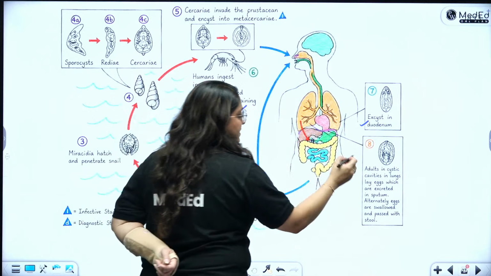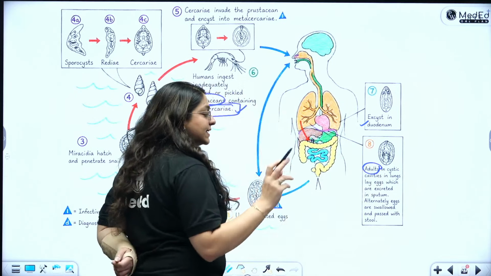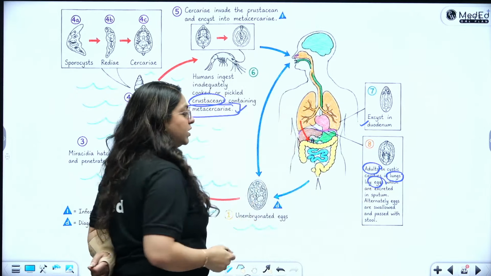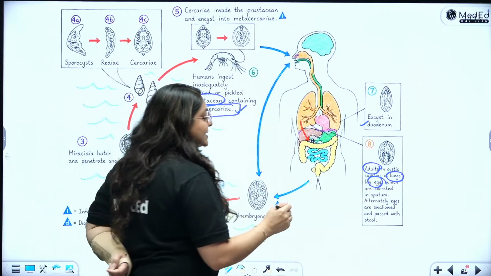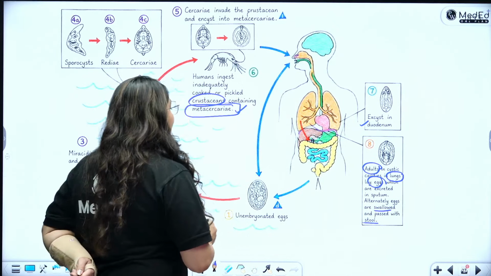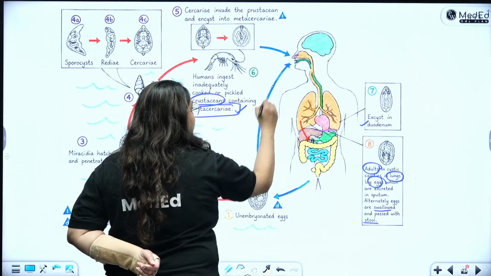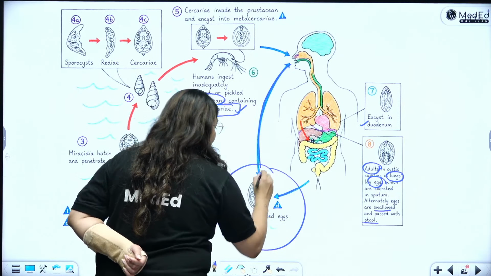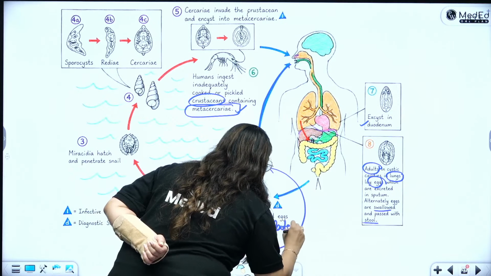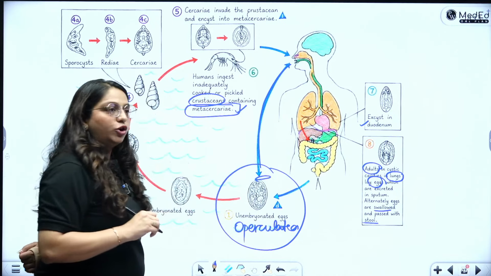The worm comes out. The adult sits in the lung cavities and excretes the eggs, which are excreted into the sputum. If these eggs are swallowed, then they can be passed in the stool. So, either from the stool or from the sputum, you are seeing the unembryonated operculated eggs with a dhakkan or lid on top, or operculum on top.